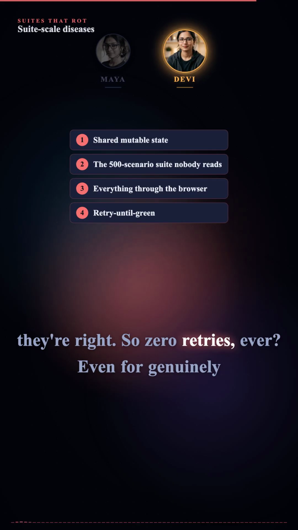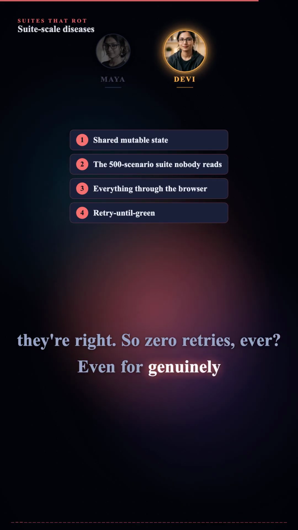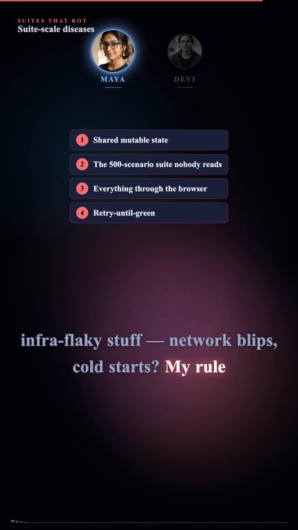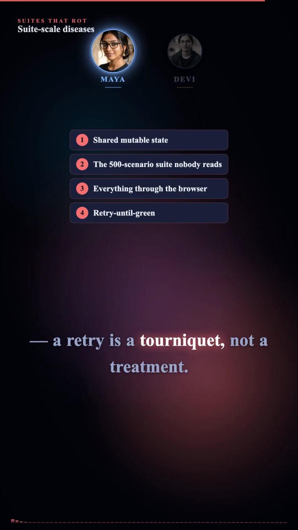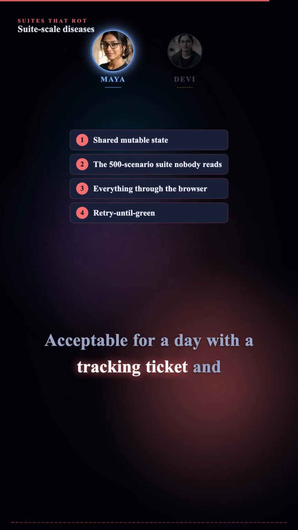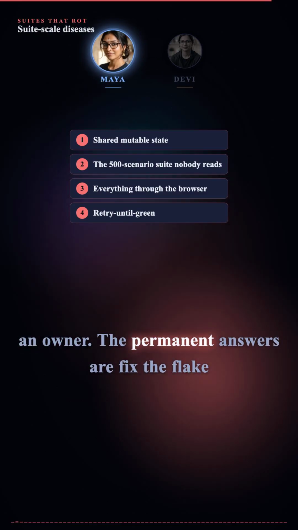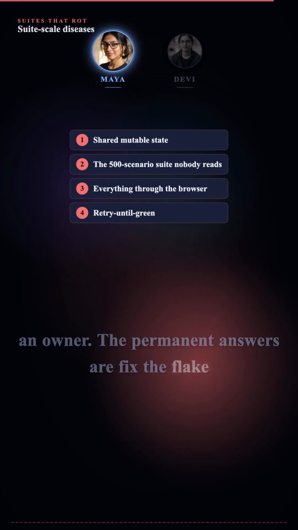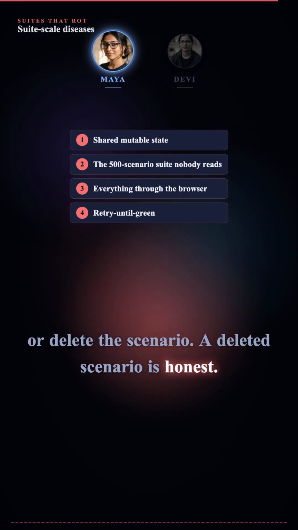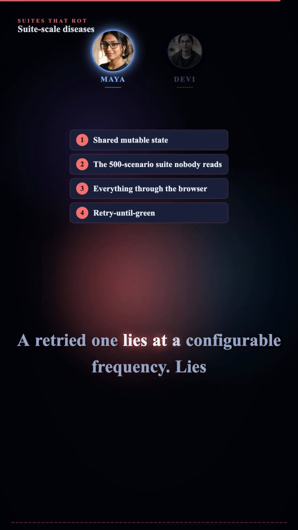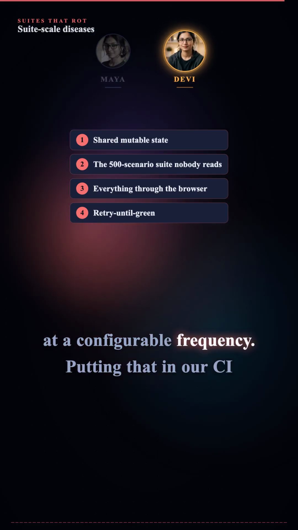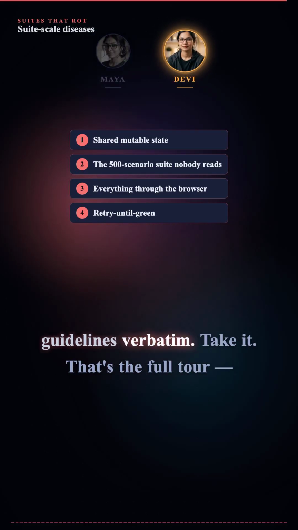So 0 retries ever? Even for genuinely infra-flaky stuff, network blips, cold starts. My rule: a retry is a tourniquet, not a treatment. Acceptable for a day with a tracking ticket and an owner. The permanent answers are fix the flake or delete the scenario. A deleted scenario is honest. A retried one lies at a configurable frequency. Lies at a configurable frequency. Putting that in our CI guidelines verbatim.